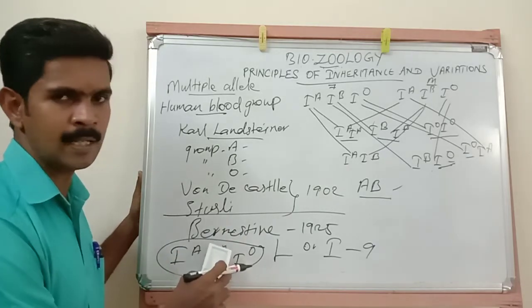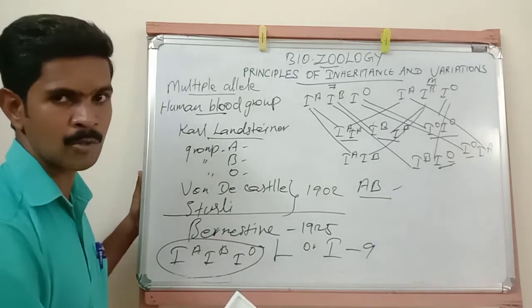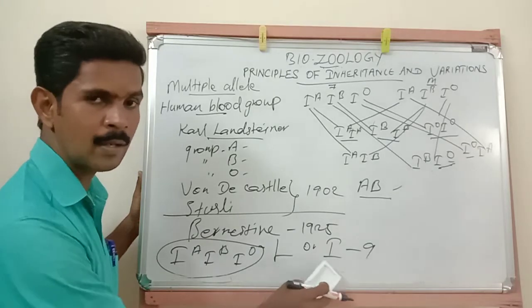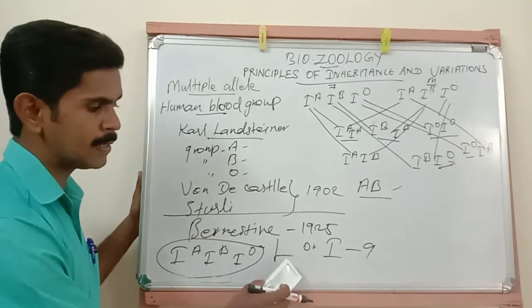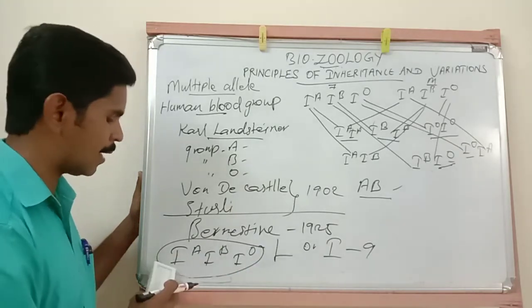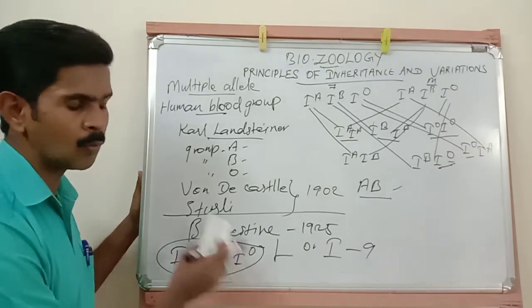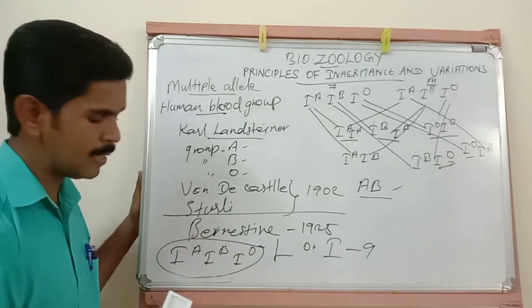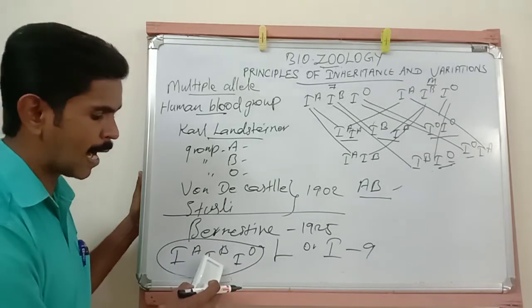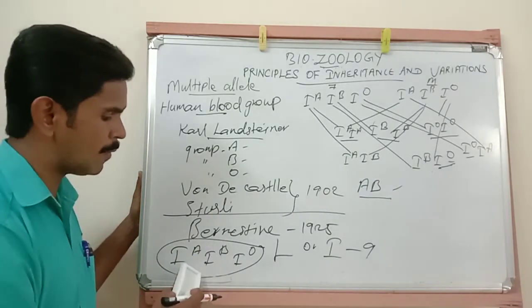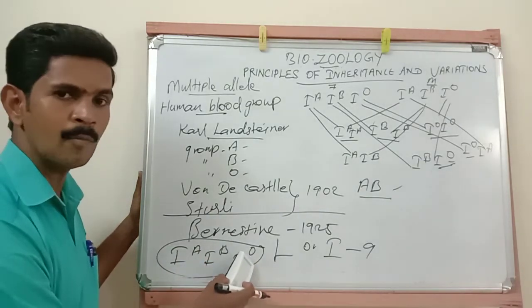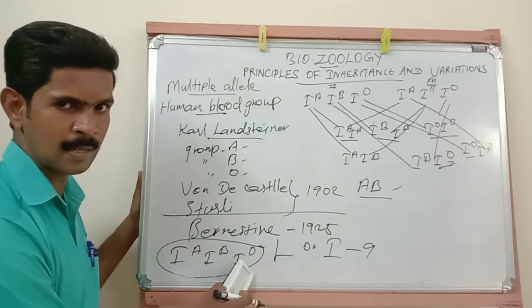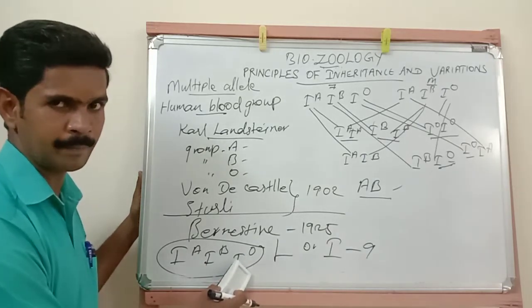These genes are located on the 9th chromosome, and the name of the gene is the L gene or I gene. This I gene has three alleles: IA allele, IB allele, IO allele. Here the IA and IB alleles are always dominant over the IO allele.